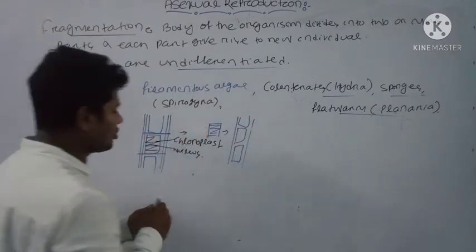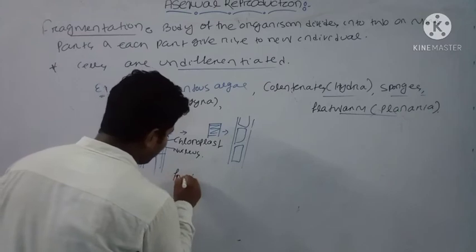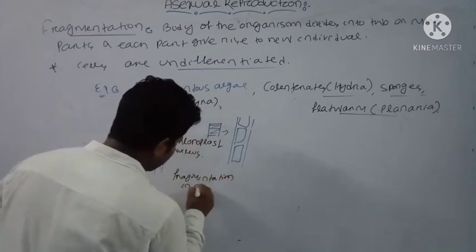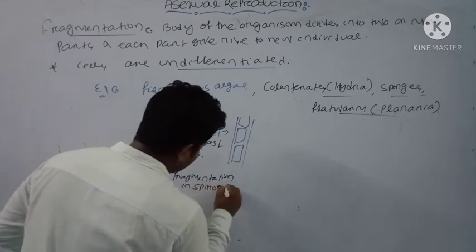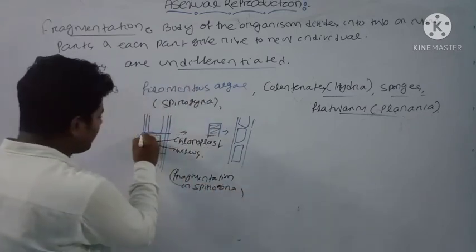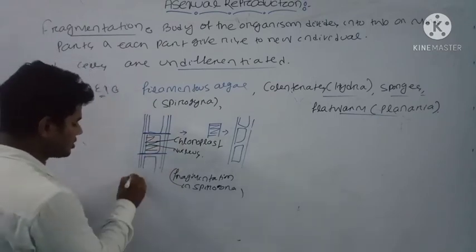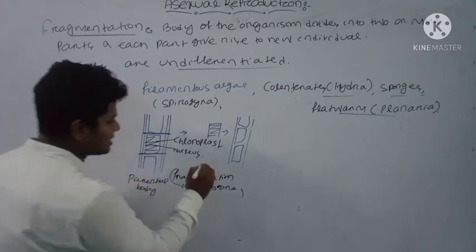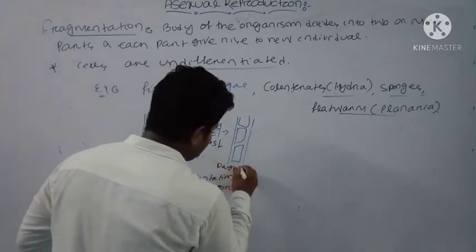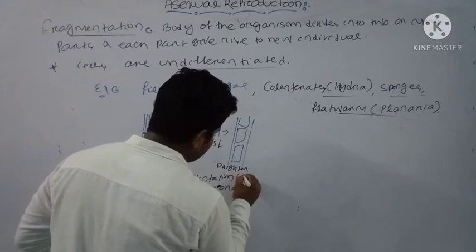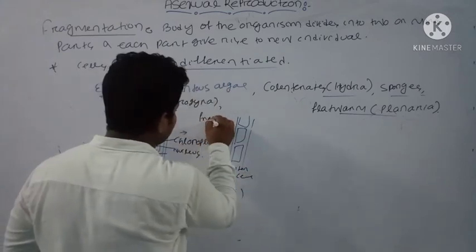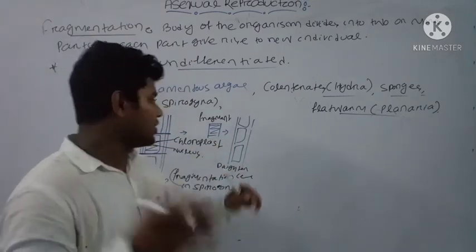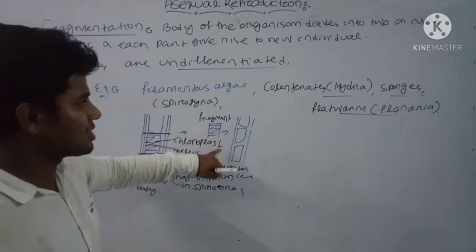That's why it is known as the fragmentation process in Spirogyra. Suppose this is your parental body, this is your daughter cell, and this is your fragment. A single fragment has the capability of producing a new individual, and this is known as the fragmentation process.